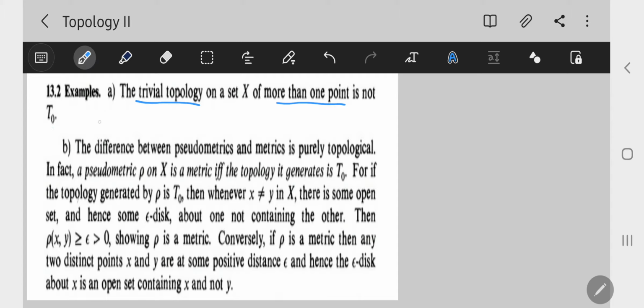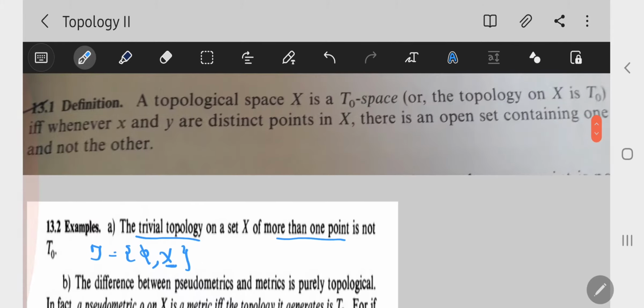That is, the trivial topology on X is tau equals the set of the empty set and X, and if X is a 2-point set, then for two distinct points A, B belonging to X, here there is only one open set X containing both A and B. But the definition of T0 is that there is an open set containing one but not the other, and therefore this trivial topology is not a T0 space.